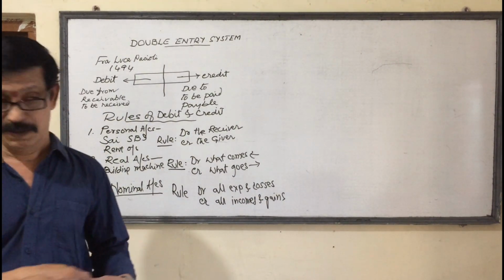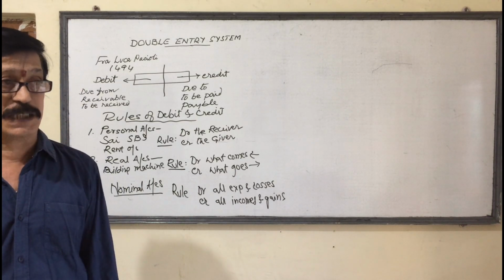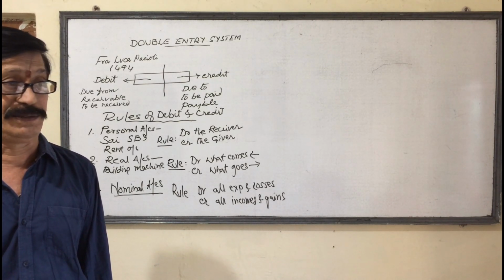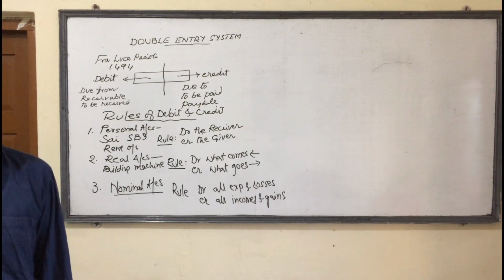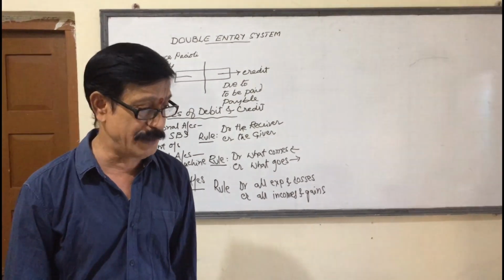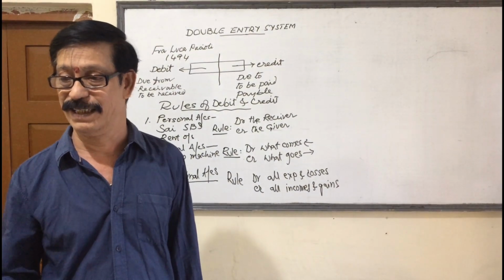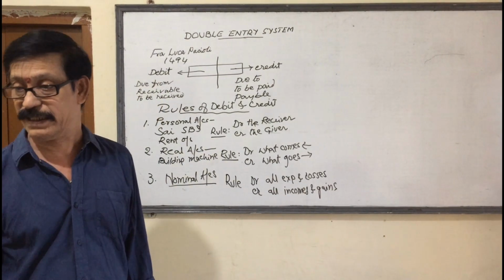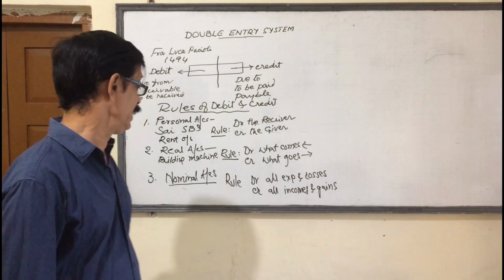Well, dear students, in the case of nominal accounts, debit all expenses and losses. Expense means whatever we paid to get something. Suppose I am paying a phone bill, it means I used the phone on that network and I have to pay the bill. That's why I am paying. It is an expense, not a loss. I lost my purse, it is a loss. No benefit is there, but we lost money. So, debit all expenses and losses.